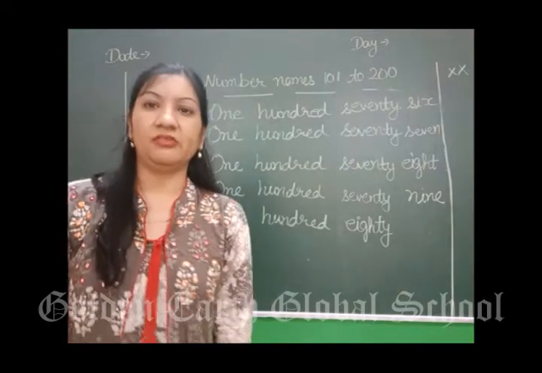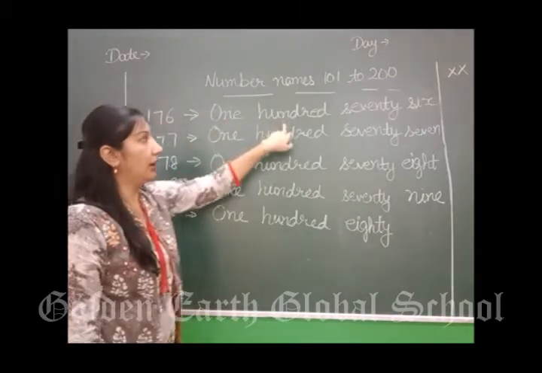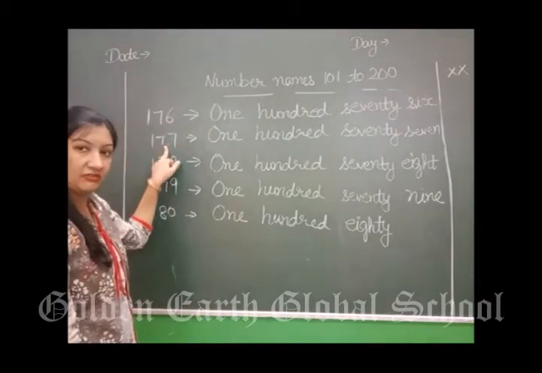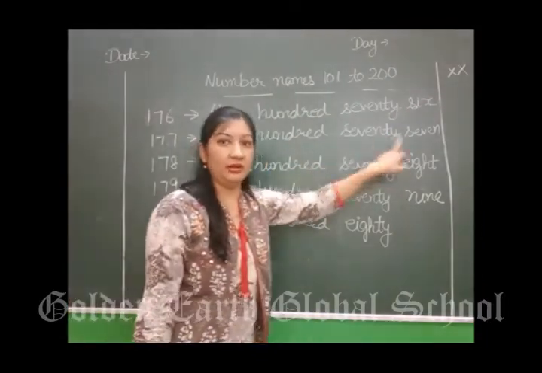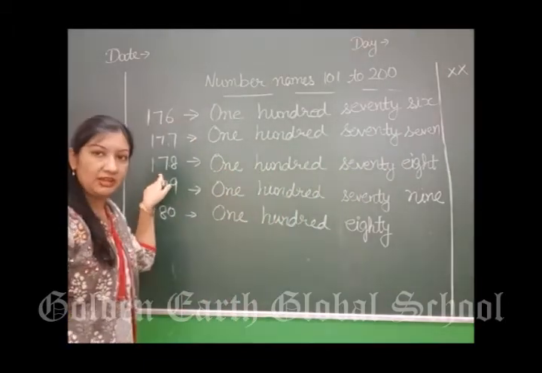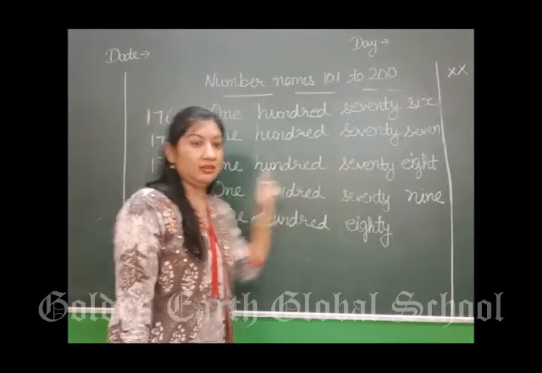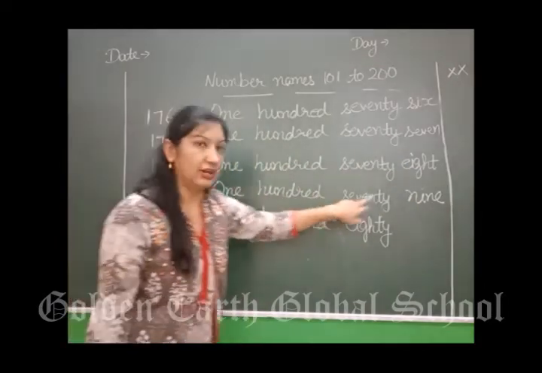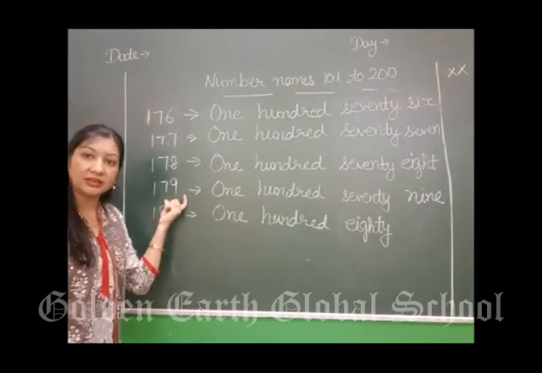After 175, 176. Next 177. Next 178. How will we write? 178. Next 179. अब 79 आ गया. 79 के बाद क्या आता है, 80.